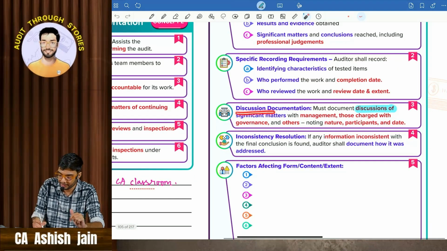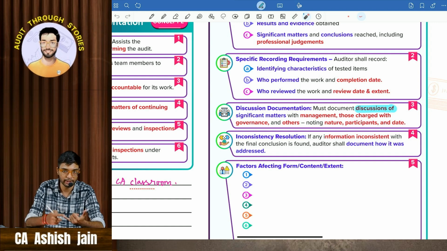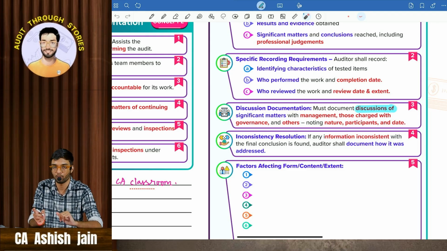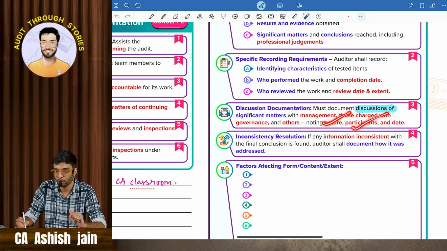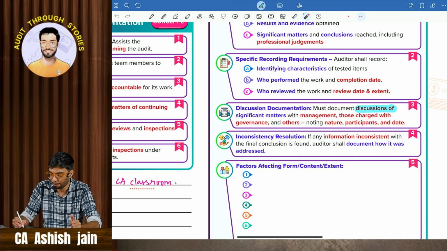Then discussion documentation. You must document discussion of significant matters. You can have lots of discussions with your audit teammates, with your management, with your TCWG, but only the significant matters. Remember this word, significant matters. Not all the discussions you are going to document, only the significant matters with management, TCWG or with others, noting nature, participants and date. What was the nature, who participated in that discussion, and when the discussion happened, the date.